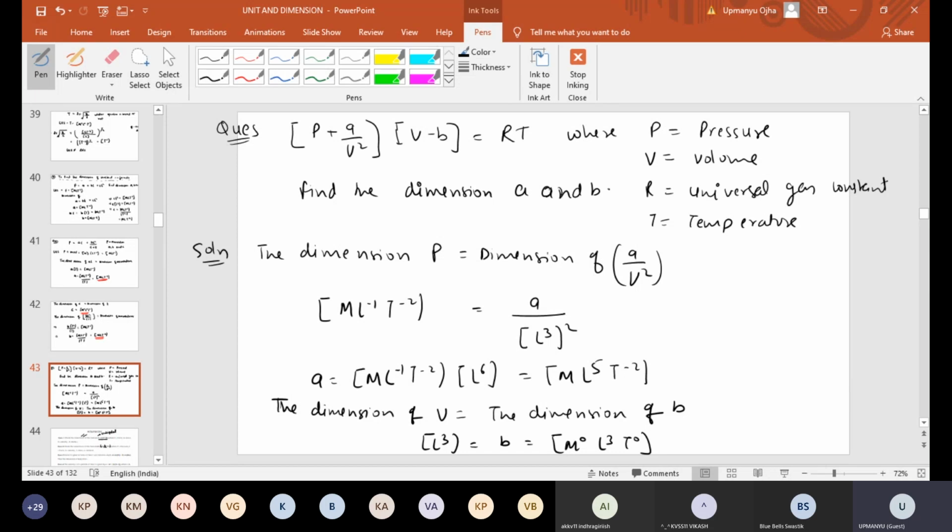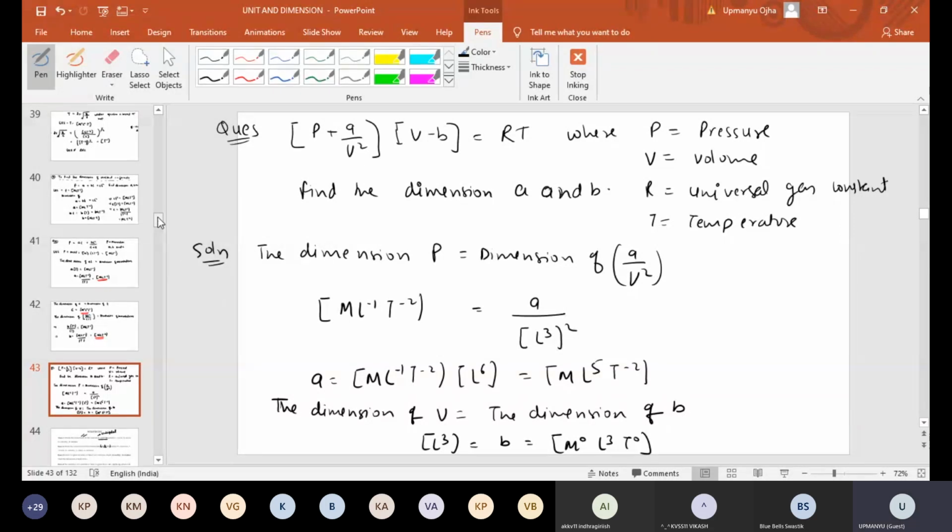So we don't need to find the value of R or T. Without that also we can get the answer. And this was actually asked in the NEET exam. Okay, fine. Did you all understand this or not? How to find the dimension of the constant value? Any doubt is there, you can ask me now. Okay, fine. So I hope you understood this.